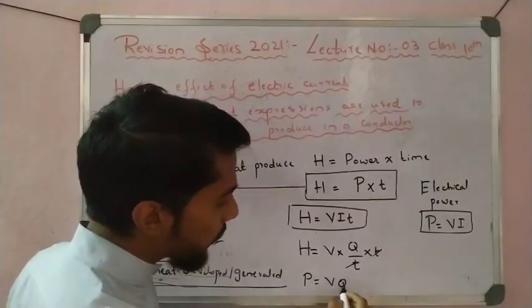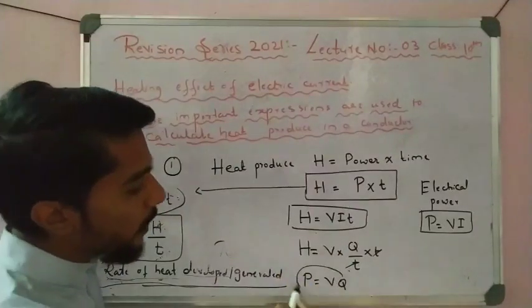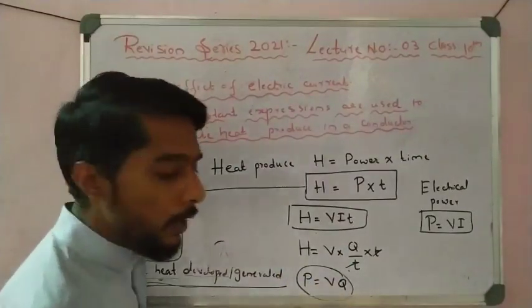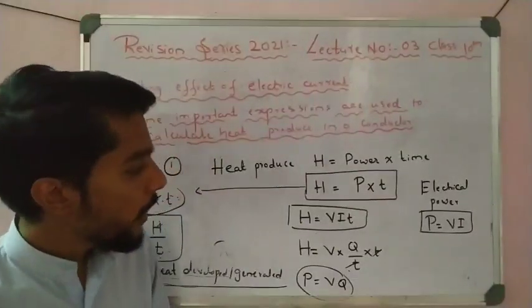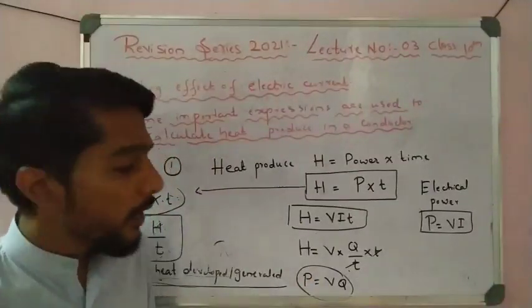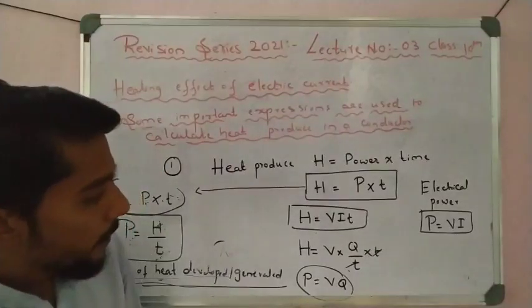It is VQ. So with I equal to Q by T, T cancels and we get VQ. This is also a formula we use. These are simple power formulas, V into Q. So many formulas are used here, and these are important terms you have to remember.